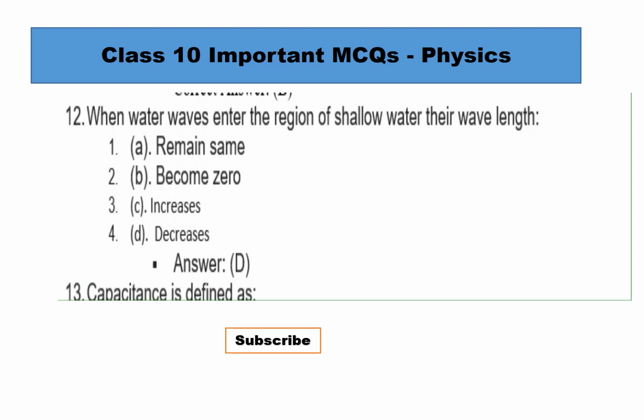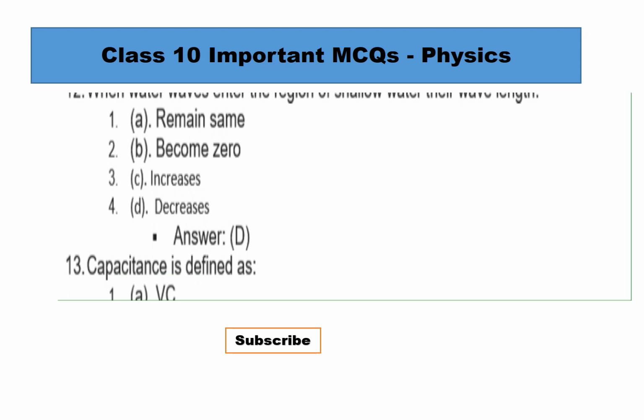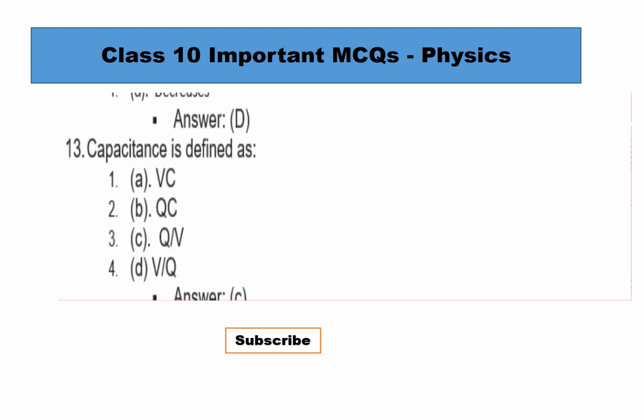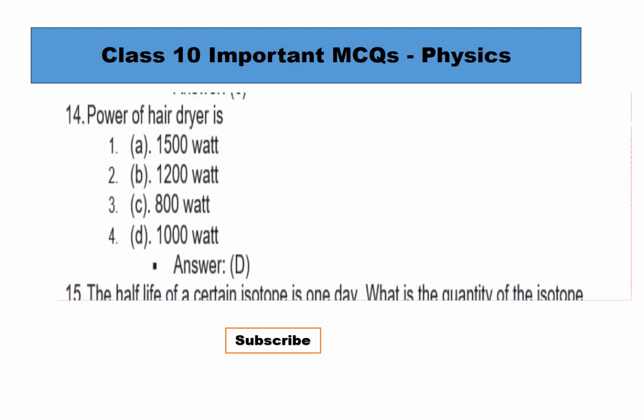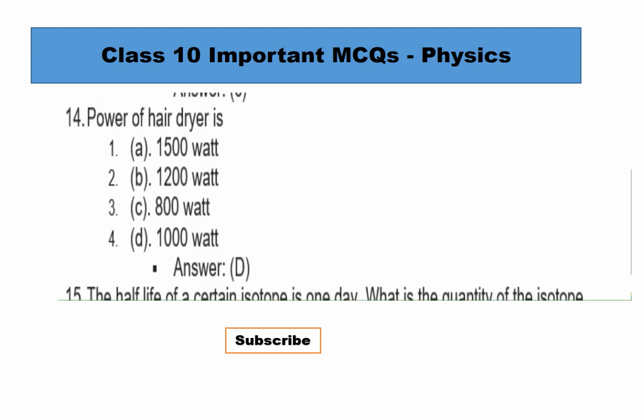So MCQ number 12. When water waves enter the region of shallow water, their wavelength? Correct answer is D, their wavelength decreases. Capacitance is defined as, this is the same I think, duplicate. Number 14, power of hair dryer is 15 watt, 1200 watt, 800 or 1000 watt. So hair dryer जो बिजली कंज्यूम करती है वो 1000 वाट है, ऑलमोस्ट जो है वो आयरन आपकी इस्त्री के बराबर.